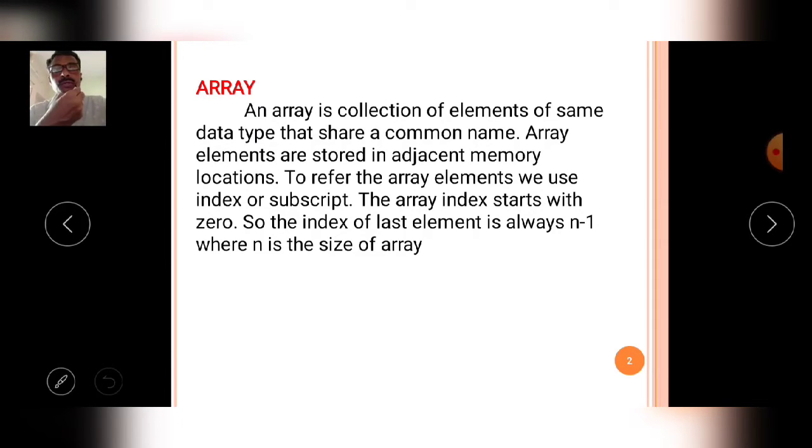Array elements are stored in adjacent memory locations. To refer the array elements, we use index or subscript. The array index starts with 0, so the index of the last element is always n-1, where n is the size of the array. This is the definition of the array.